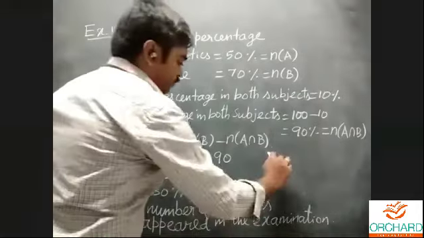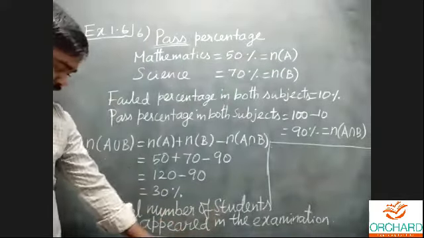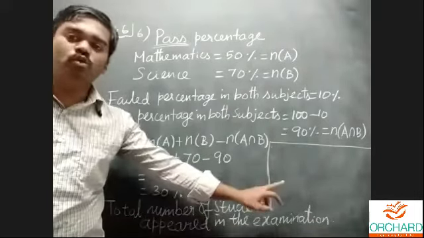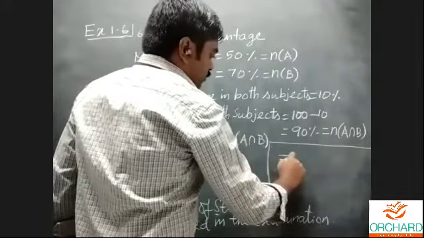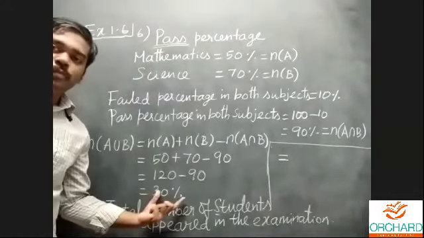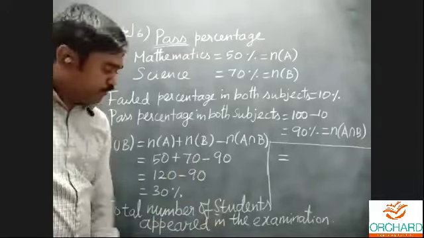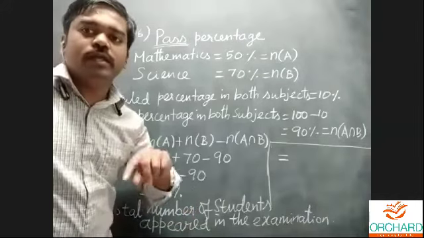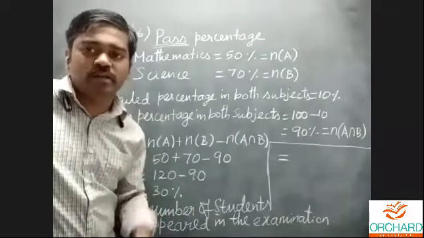Okay, I'll write here. The total number of students appeared in the examination. After this line, we'll write the equal to sign, the 30% of the total, which is equal to 300. Actually, how to get the total? Everybody listen carefully. Just recall your percentage; I think in 7th and 8th standard you learned the idea of percentage.